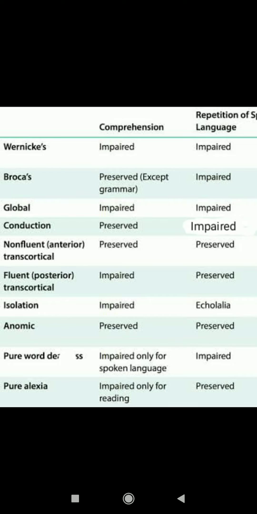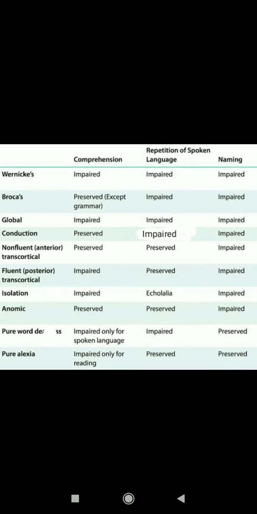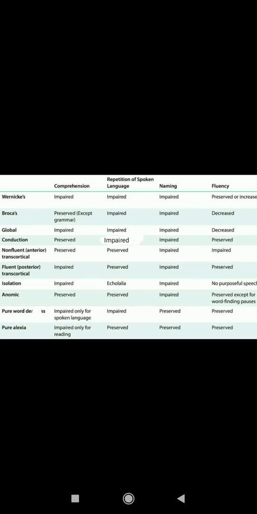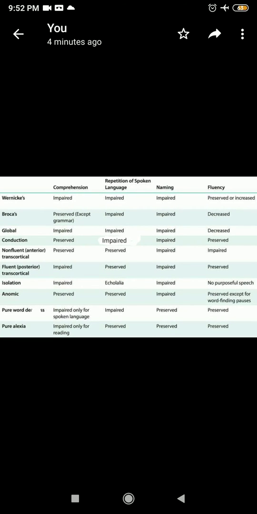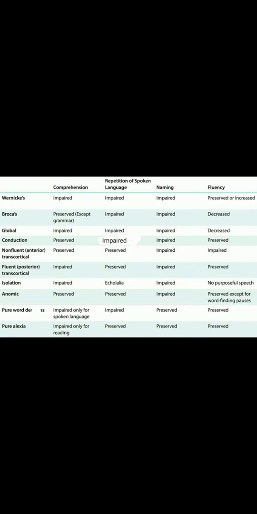Next, the topic is Broca's aphasia. If there is an injury in Broca's area, definitely the comprehension, the understanding, will be fine, because Wernicke's area is intact in this patient. So what happens to the repetition and naming? They will definitely be impaired. What happens to the fluency? Because Broca's area is the motor area of speech, definitely the fluency will get affected.